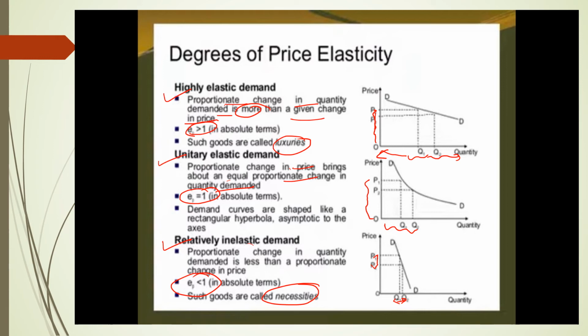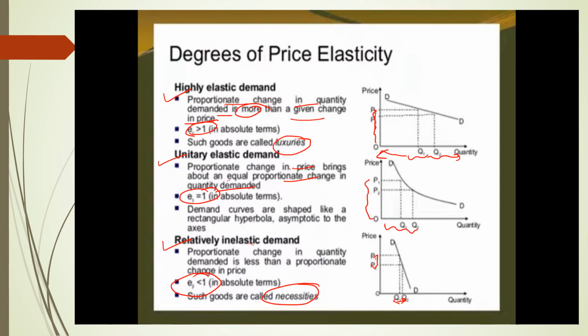Why? Because in relatively inelastic demand, the change in quantity demanded is less than the proportionate change in the price. That means elasticity of demand is less than 1. This happens in the case of necessity goods.